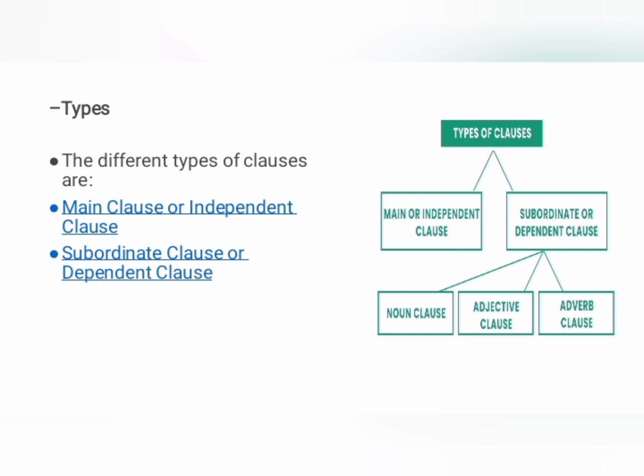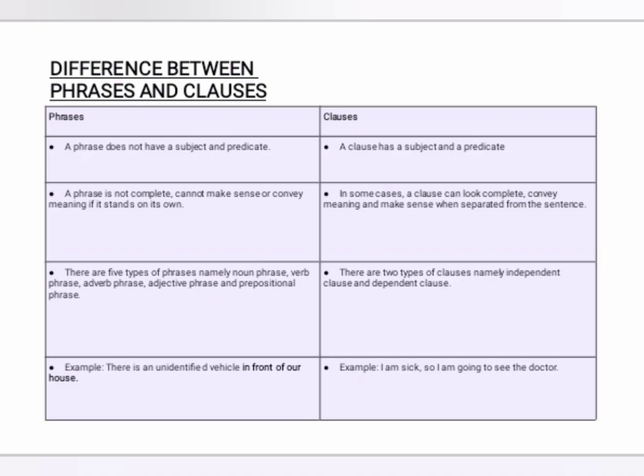Coming to the main difference between clause and phrase. A phrase does not have a subject and predicate, but a clause has a subject and a predicate. The second difference is that a phrase is not complete, cannot make sense and convey meaning if it stands on its own.